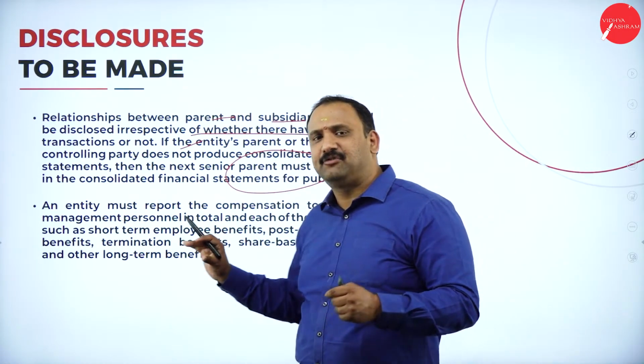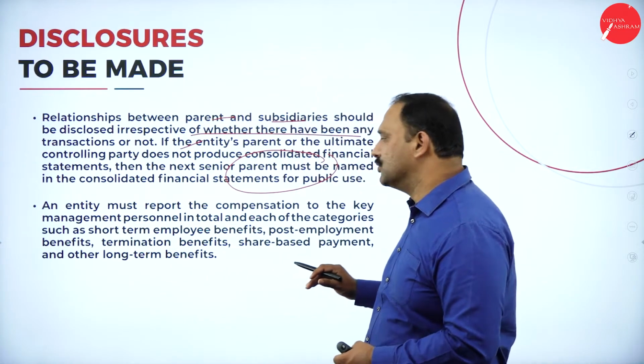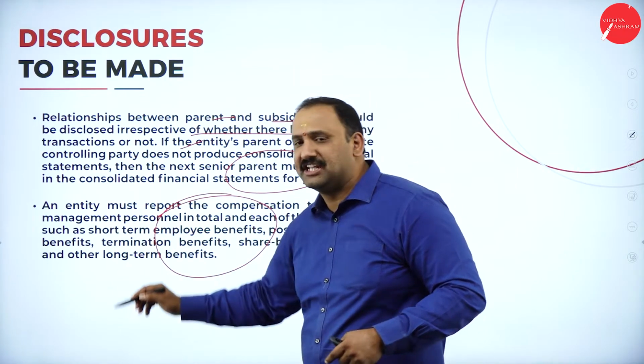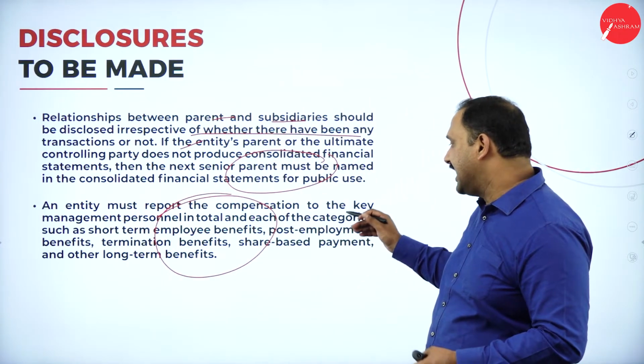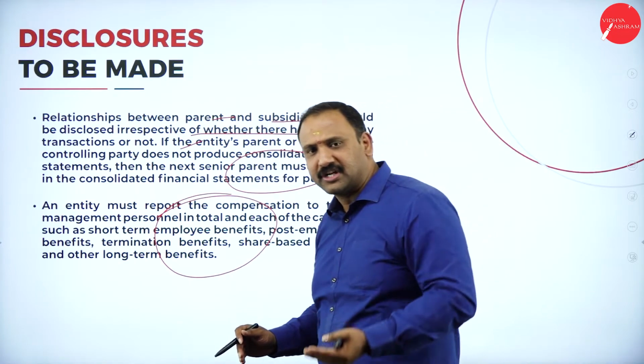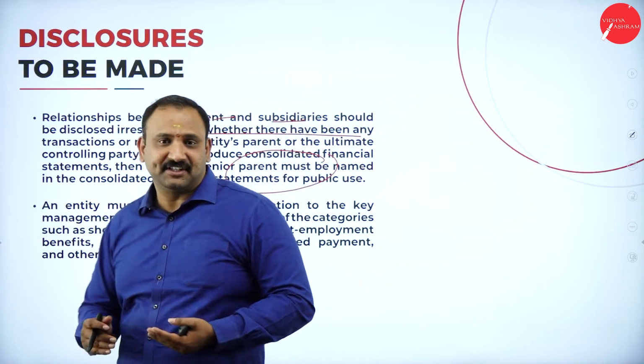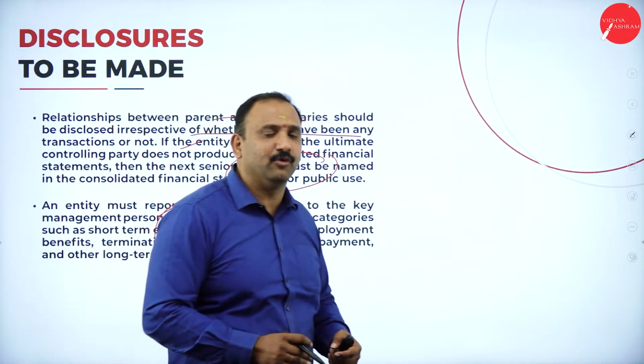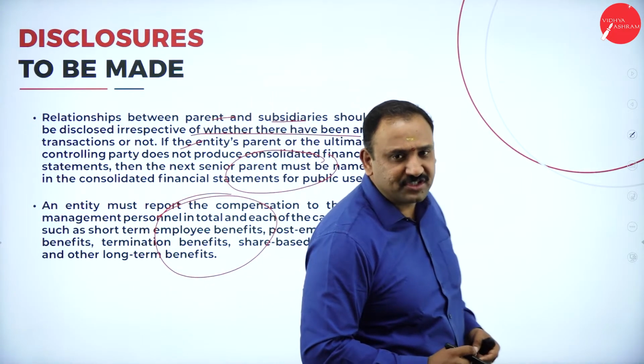All those things have to be disclosed for public use, and the entity must report the compensation to the key management personnel that has been taken from each category. It's one of the most interesting and rather challenging parts, I would like to say, as per Accounting Standard 24. Let me take the example of Infosys here.